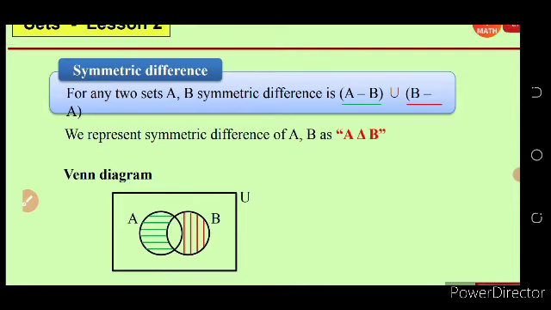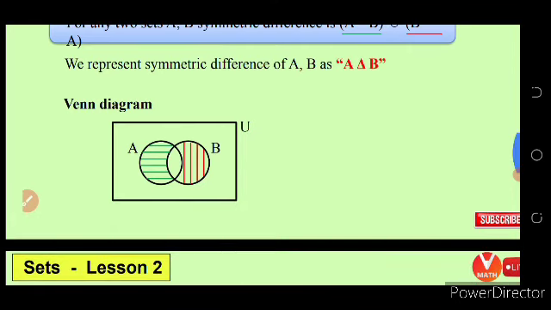The symmetric difference is equal to A difference B union B difference A, or A union B difference A intersection B. This type we can also write.